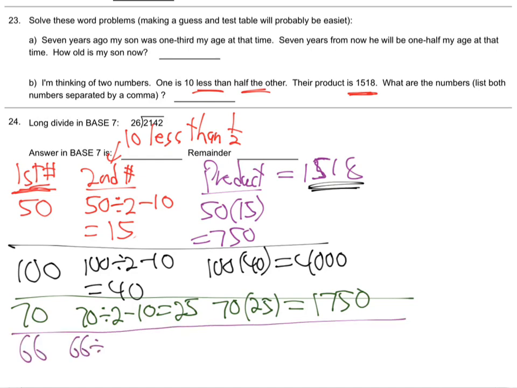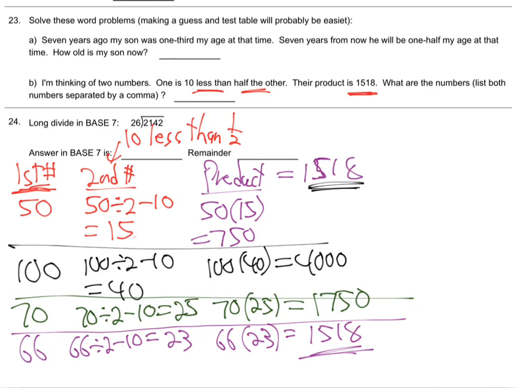I had a flash insight. Divided by 2, minus 10, 33 minus 10, 23. And then 66 times 23, I assume, is 1518. There it is. Feel like you could do that? Does that make sense for the exam? It'll be something like that, some kind of thing where you set up a guess and test table like that. Questions I can answer on those two?